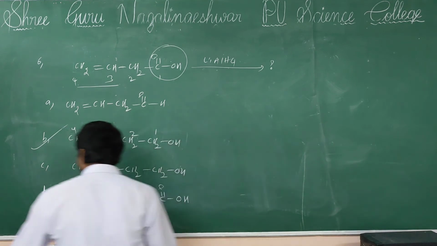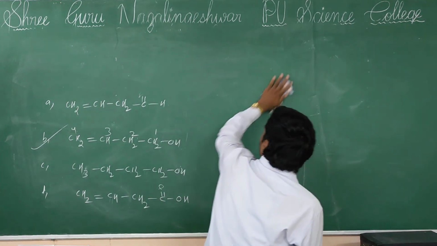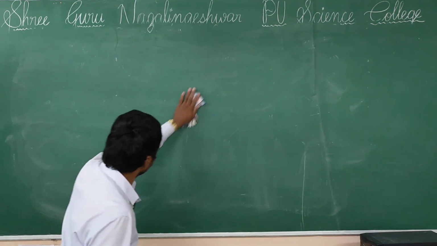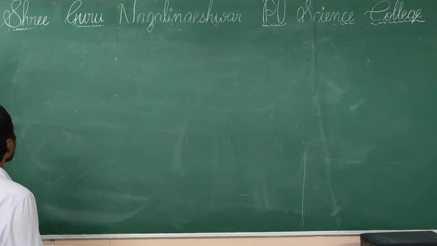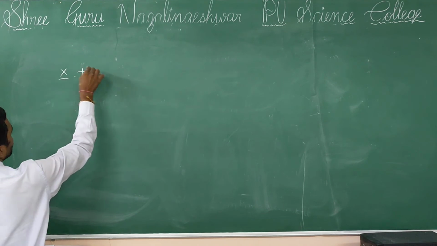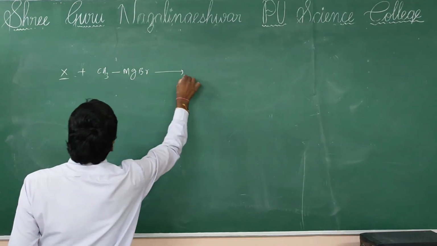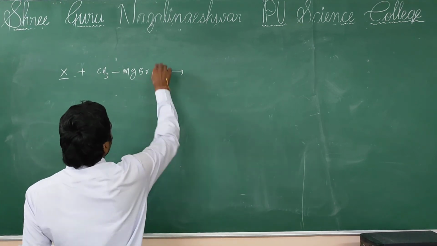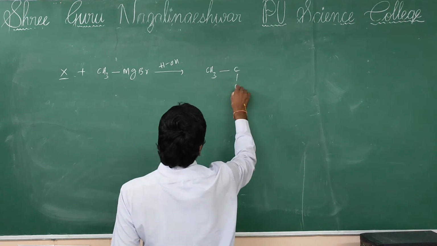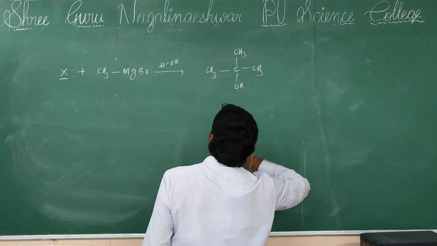Next, X, a carbonyl compound, reaction with methyl magnesium bromide followed by hydrolysis, then formation of tertiary alcohol.